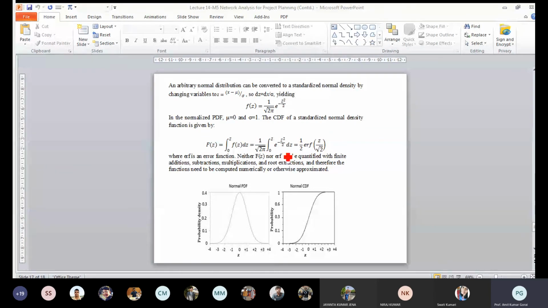So instead of calculating directly, we get x minus mu. That means we are normalizing it. It is x minus mu divided by sigma. So here x is, suppose, mu we have derived as 29.1, and if I say this is a, what is the probability that it will be completed in 28 days?